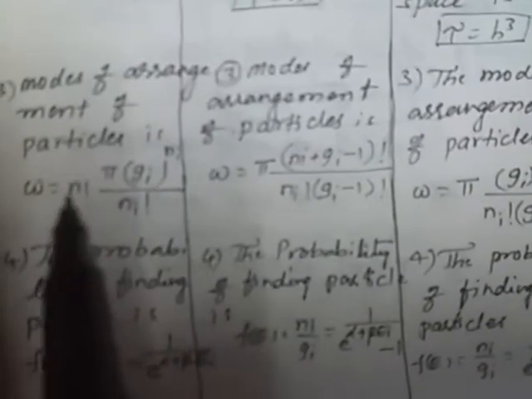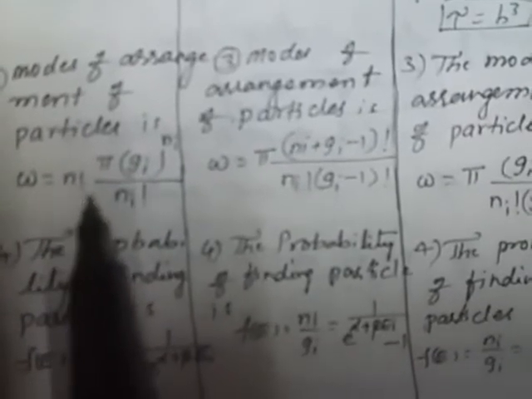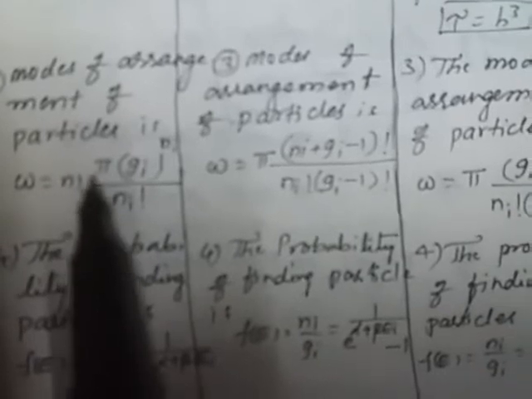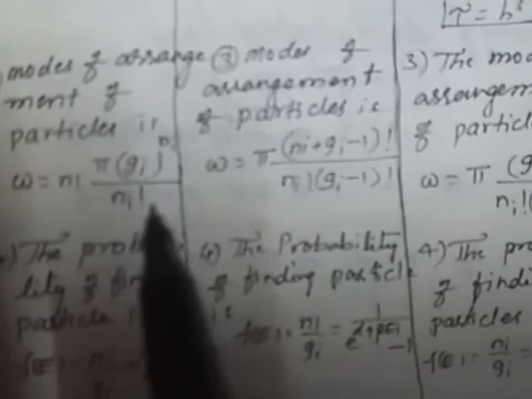the modes of arrangement of particles. In the Maxwell-Boltzmann distribution law, omega equals n factorial into the product of gi to the power of ni by ni factorial.